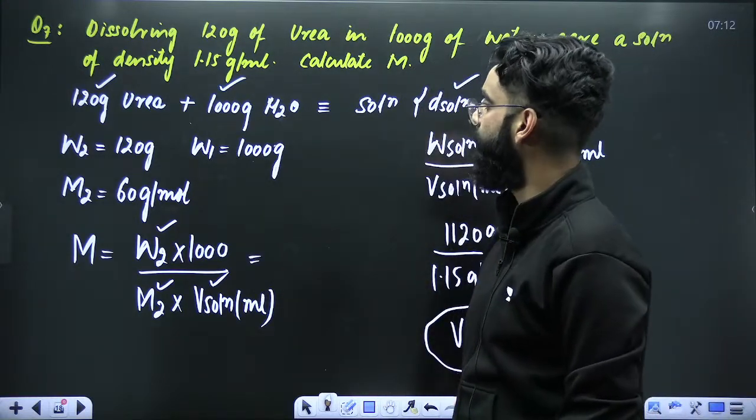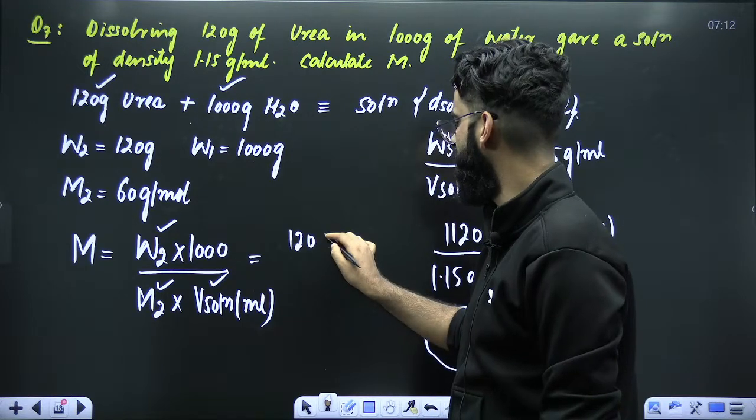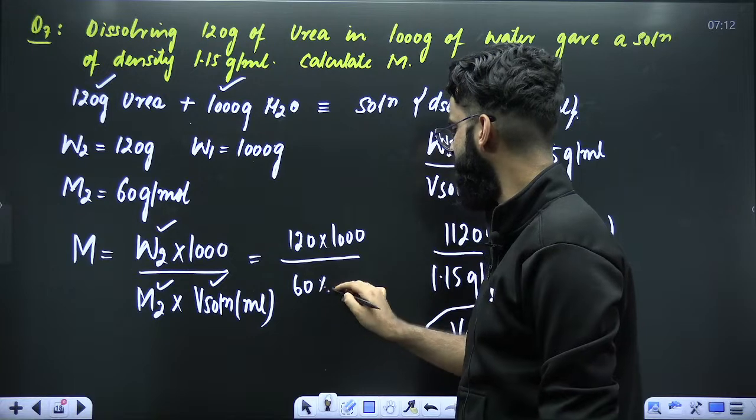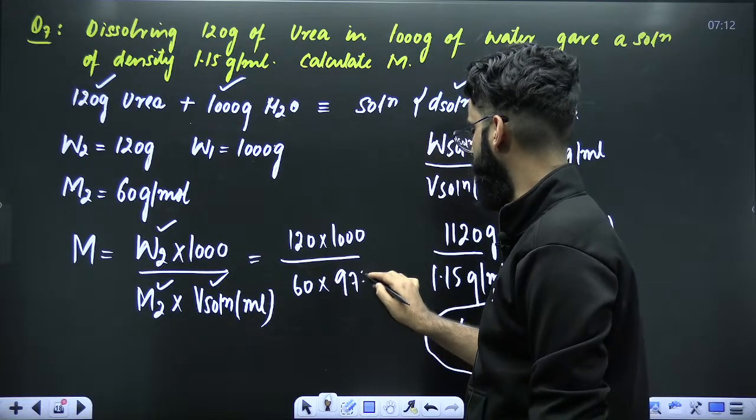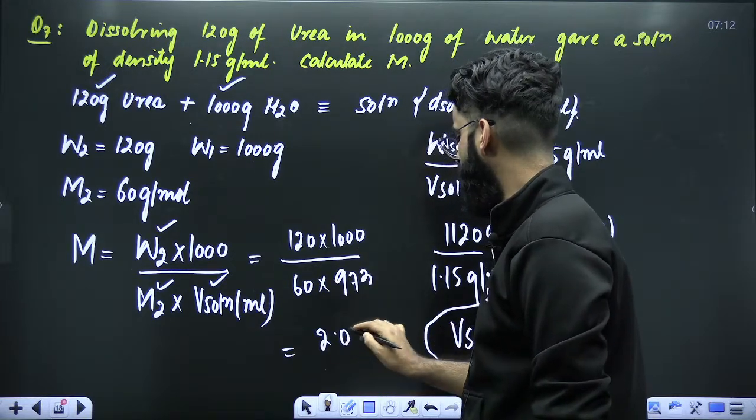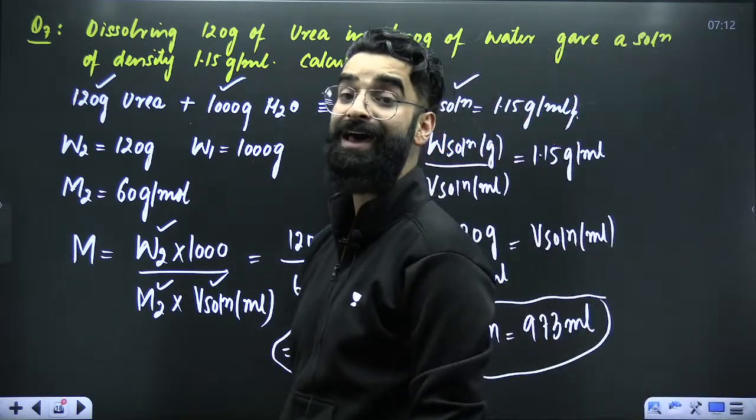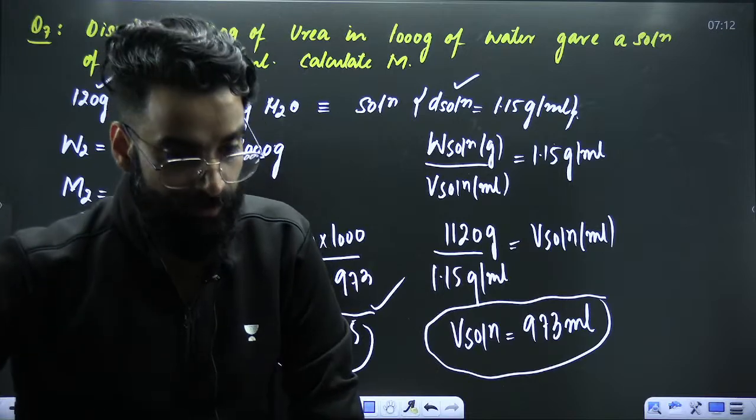So it has to be W2, which is 120 grams multiplied with 1000 divided by molar mass of solute, which is 60. Volume of solution in ml is 973 ml. When you solve it, the value comes out to be 2.05. So 2.05 is going to be the molarity of the solution which we were supposed to calculate, right?